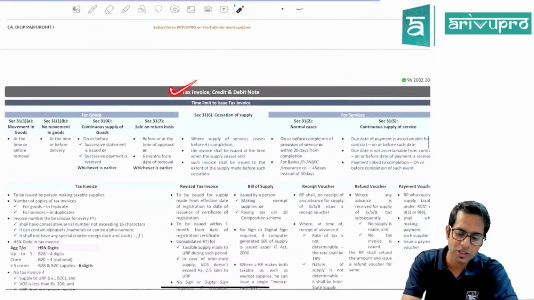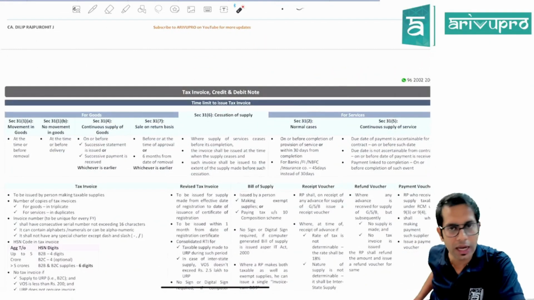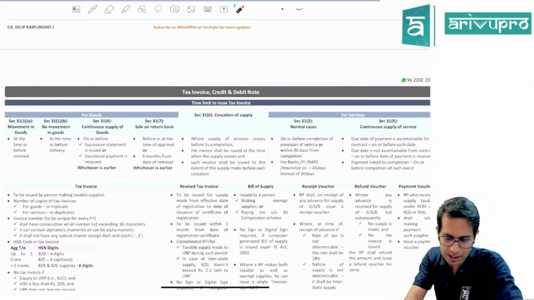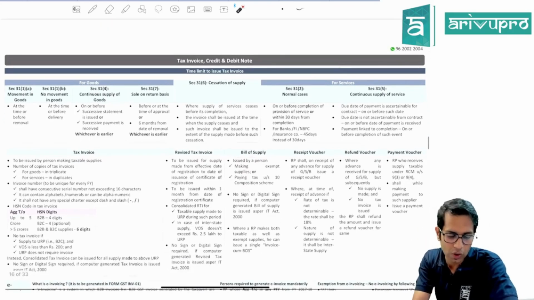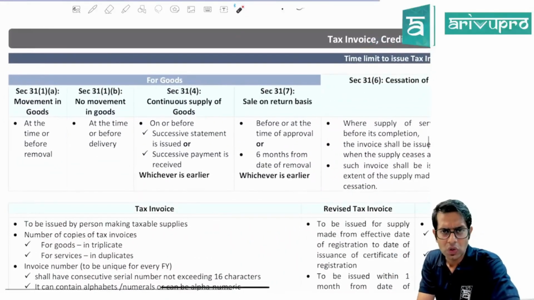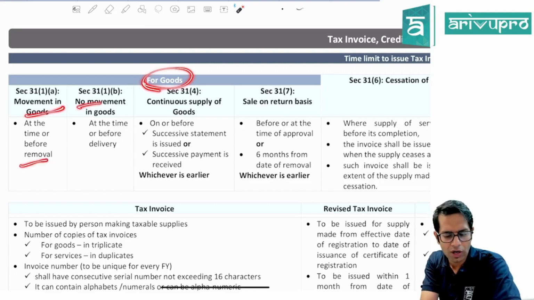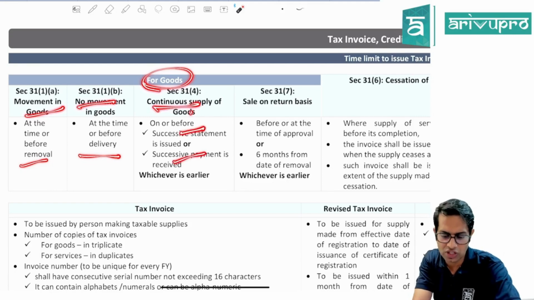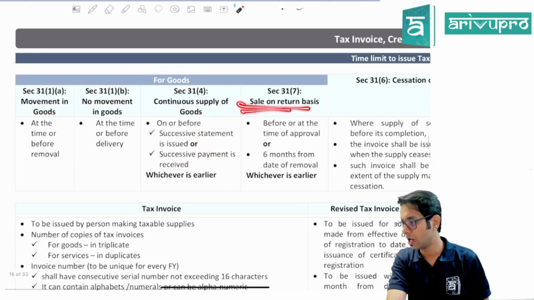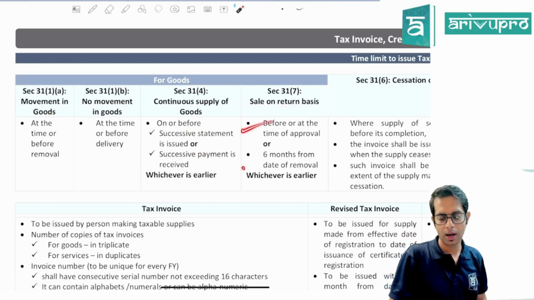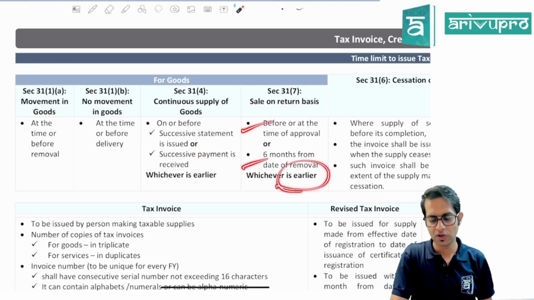Now, the next topic for our discussion is tax invoice, debit note, and credit note, which are basically theoretical topics. What is the due date of issuing a tax invoice? In respect of goods, if supply involves movement of goods, on or before removal; if supply does not involve movement, on or before delivery; in continuous supply of goods, successive payment dates or successive statement dates, whichever is earlier; and in case of sale on approval basis, on or before approval or within 6 months from the date of removal, whichever is earlier.